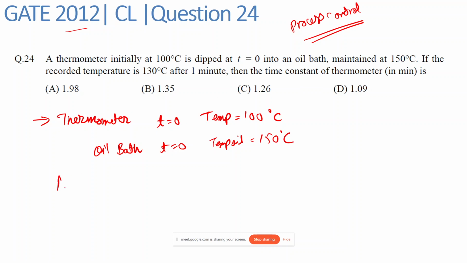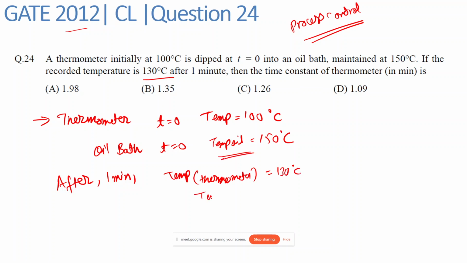Now after 1 minute, we have been given the recorded temperature is 130 degrees Celsius. So the thermometer will be recording the temperature, so the temperature of the thermometer becomes 130 degrees Celsius, and the temperature of the bath will remain the same, 150 degrees Celsius.